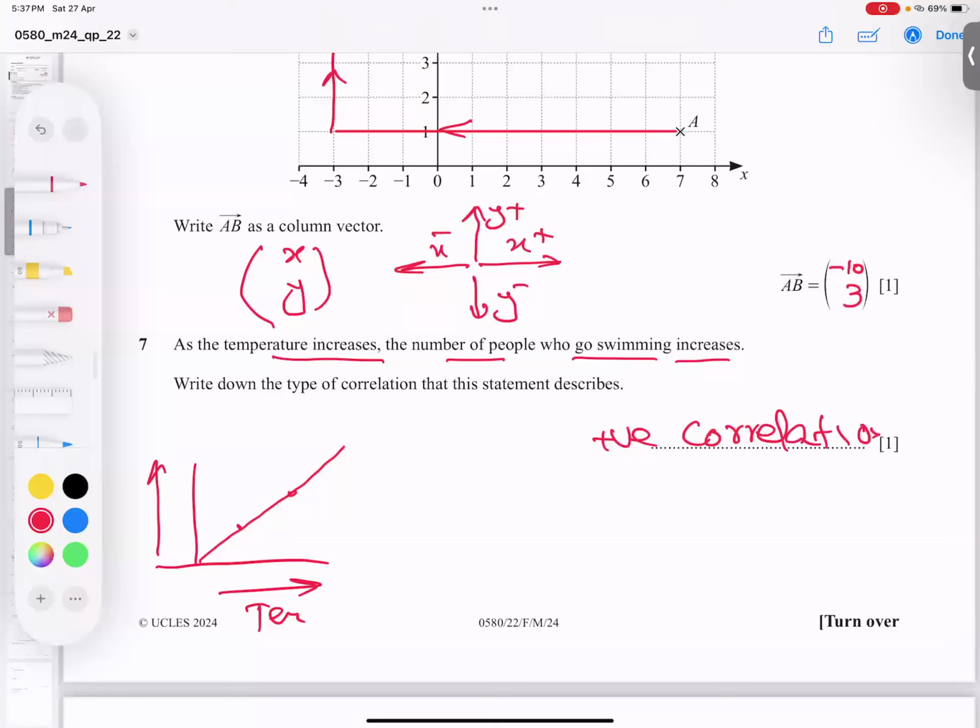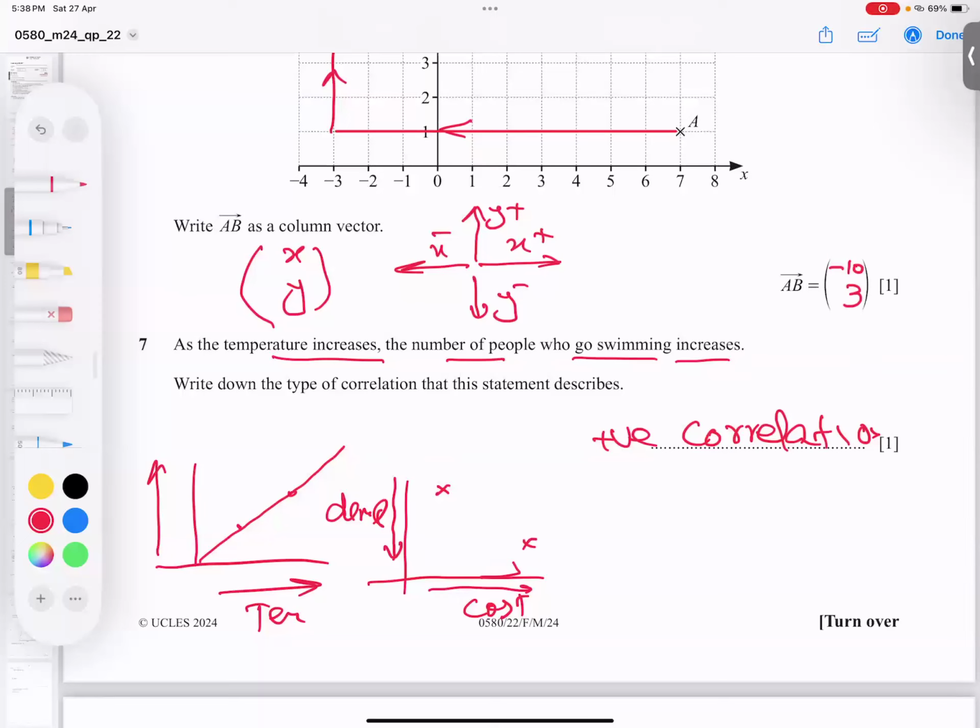If the cost of an item is increasing, the demand for the item will decrease. When the cost is less, demand is more. If cost is more, demand is less.